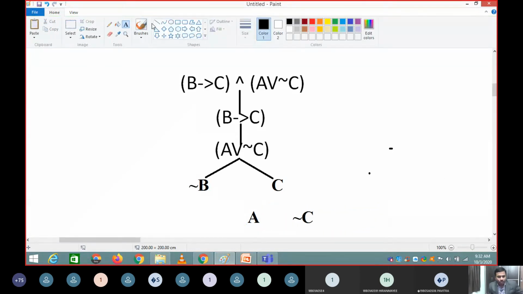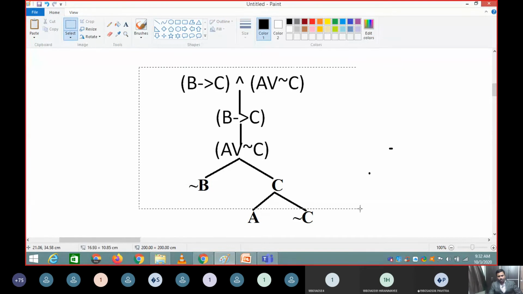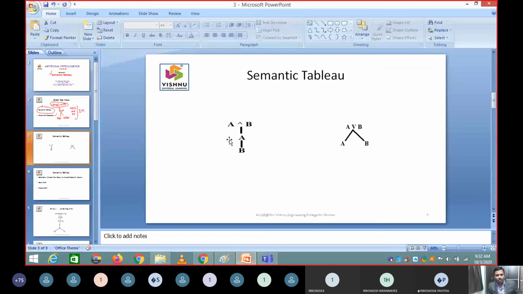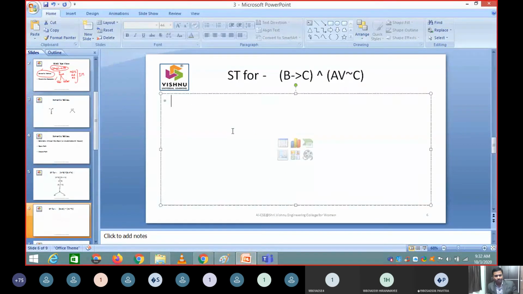So again we need to draw this tree here, and based on the tree we are going to conclude whether it is satisfiable or unsatisfiable. This is the tree that was constructed, and I will copy this tree and paste it in your PowerPoint so that it can be explained more easily.